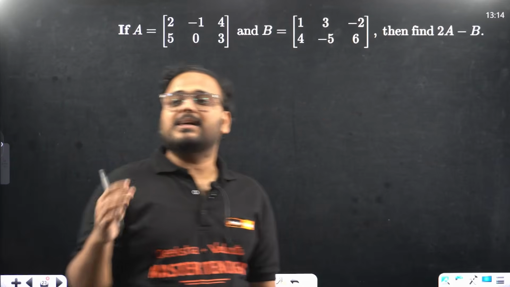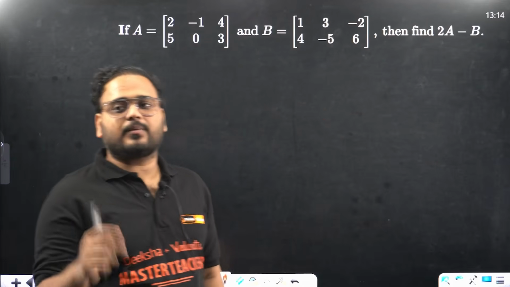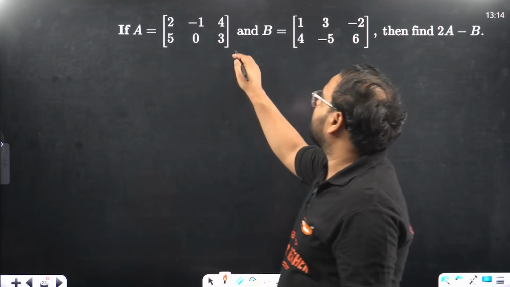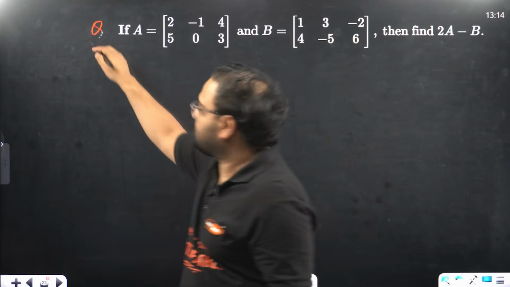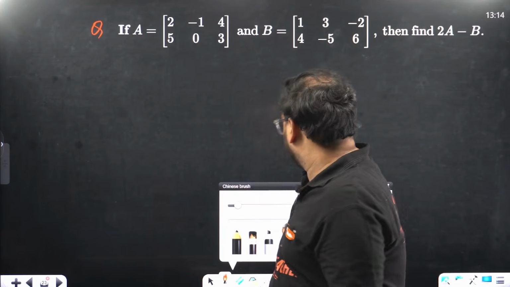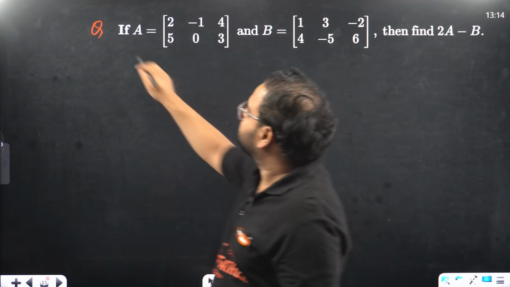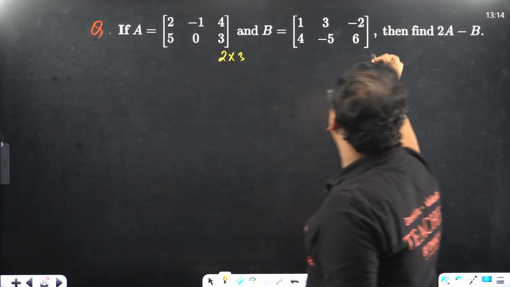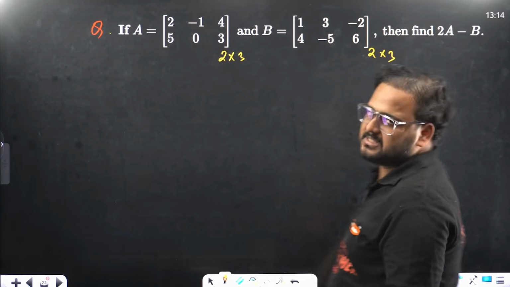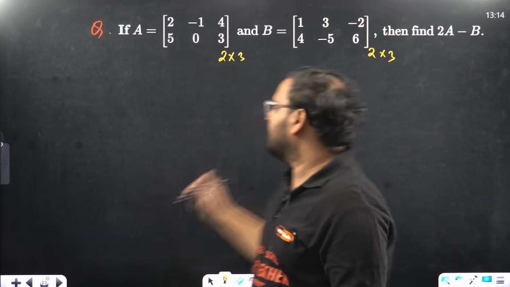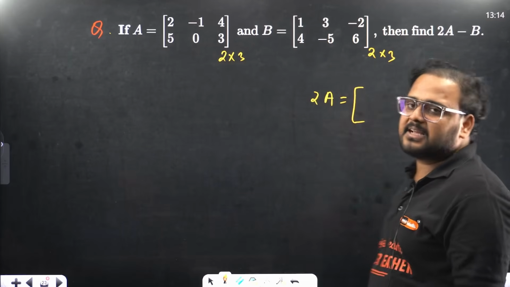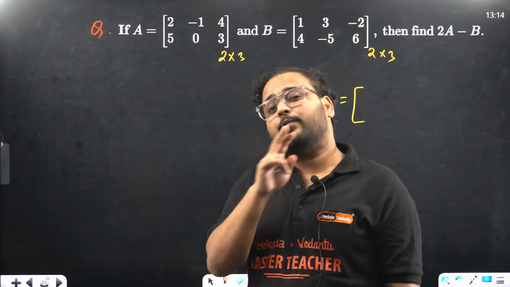Now this time you multiply a scalar to the matrix A and then you subtract. So again, to subtract, we need to check whether the order is the same or not. Okay. So order is, sir, 2 cross 3 here also. 2 cross 3. Yes, that means we can subtract. Let's find 2A first. What did I say about 2A? Multiplying a scalar to a matrix, you have to multiply it to each and every element.